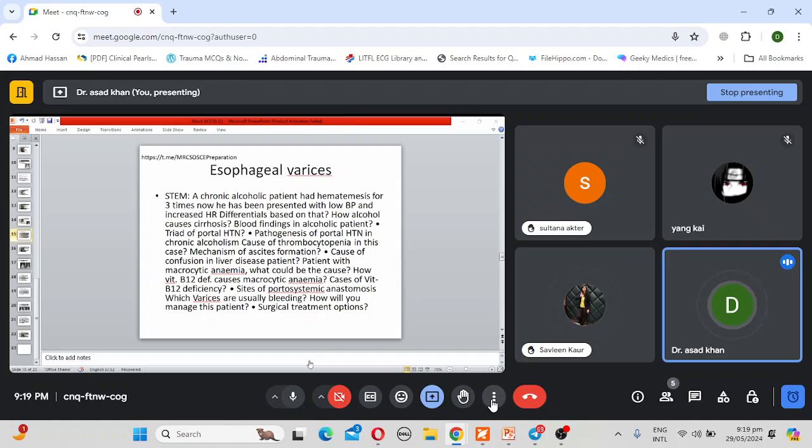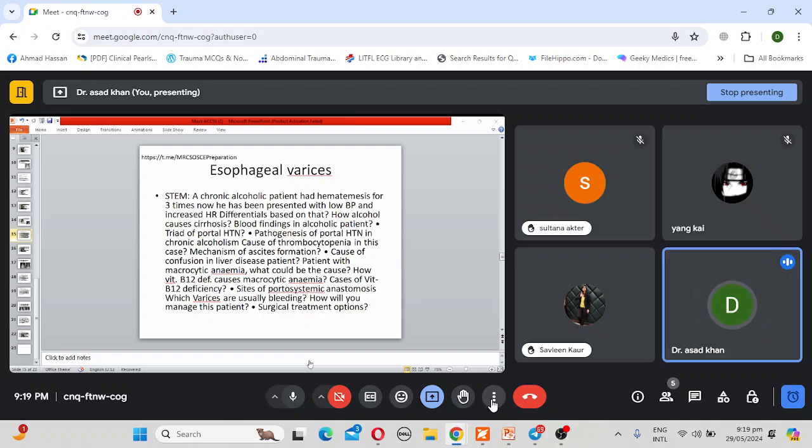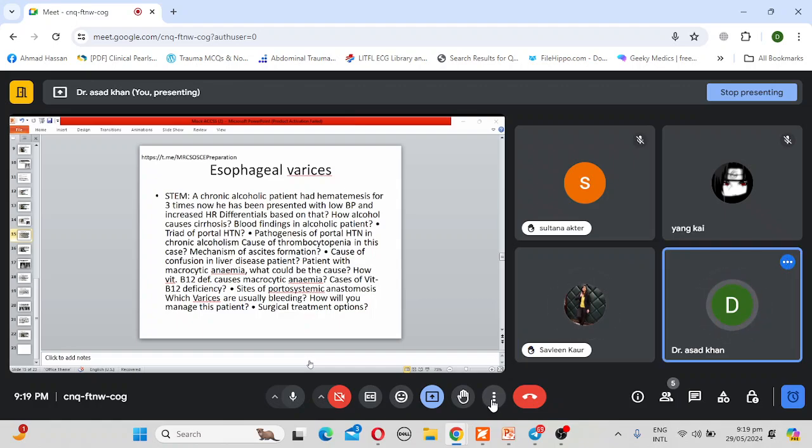What is the surgical treatment option? The surgical treatment options are TIPS, splenorenal shunting. We can also go for esophageal transection or orthotopic liver transplantation. Tell me, can you define TIPS for me? It is transjugular intrahepatic portosystemic shunt. And what area will you connect with this shunt?